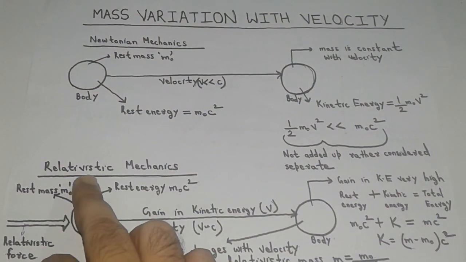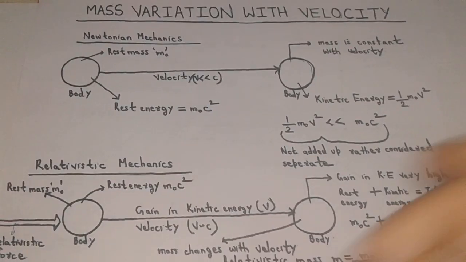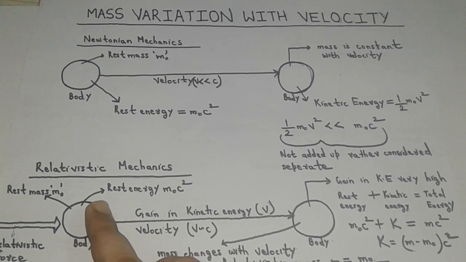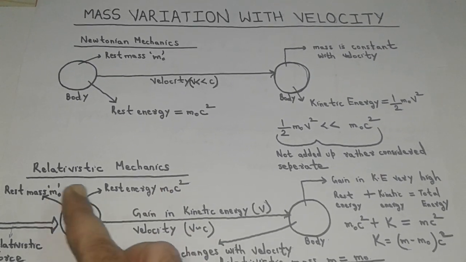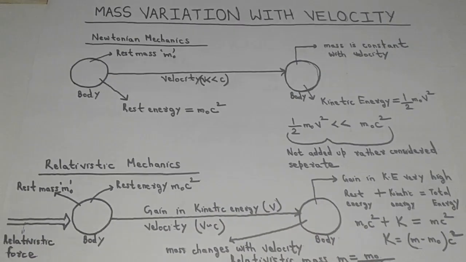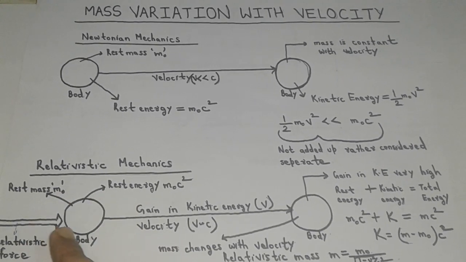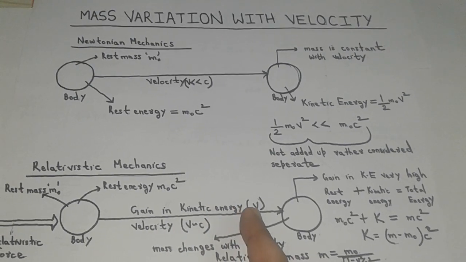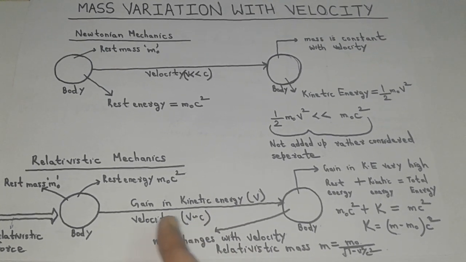Now let us consider the case in relativistic mechanics. Let us consider a body with rest mass m0 experiences a relativistic force. Under the relativistic force, the body at rest moves with a velocity v which is very high, comparable to the velocity of light.